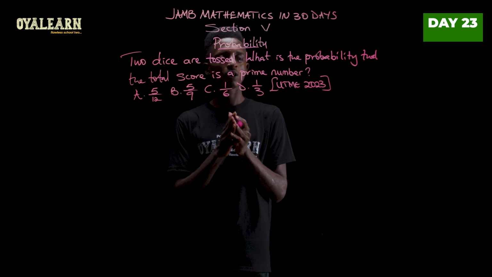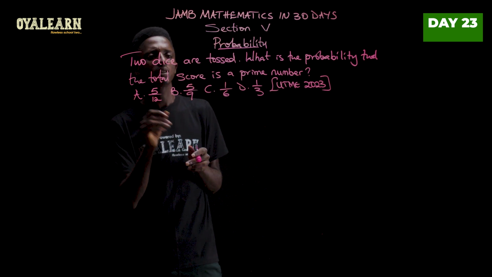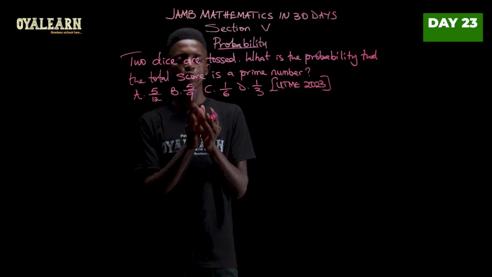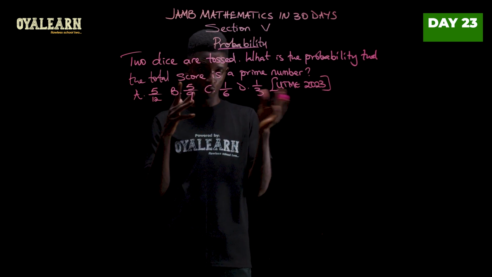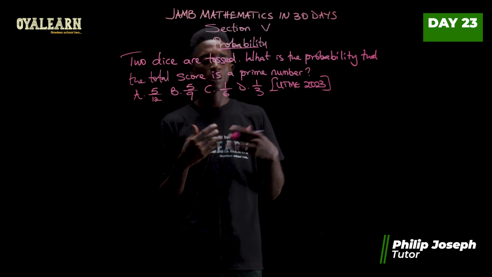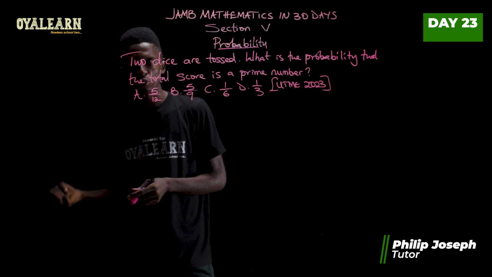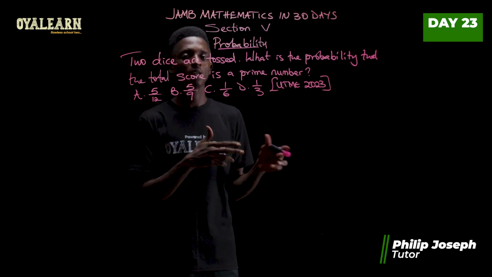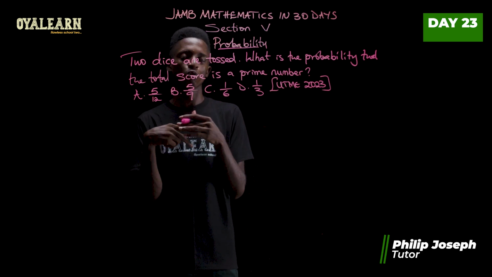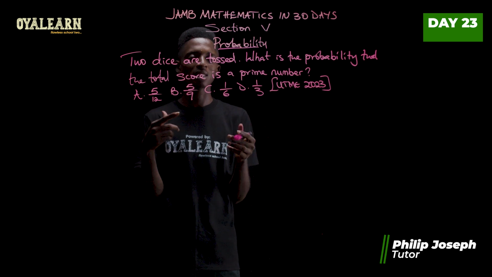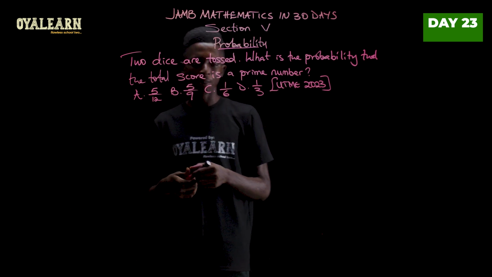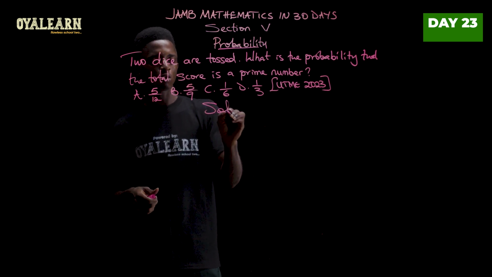Now, this question from 2023 says, 2 dice are tossed. What is the probability that the total score of the 2 dice tossed is a prime number? So when you throw 2 dice, you would get a score from each of the dice, and then when you add those together, they are saying what is the probability that by the time you add those together, you get a prime number. So to solve this, we're going to create a grid.